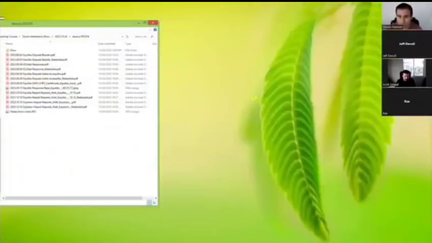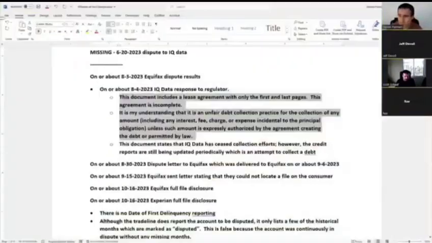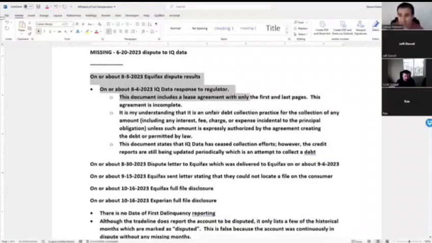So we're kind of doing this in real time, first time, but once you do it and you know what you're doing, then you've got all your snippets together. The only thing that will really take time is putting in the fact pattern. And again, if you do that after each round, this is not a difficult process. And then you get your snippets and 1681F in general. It's my understanding that an unfair collection practice for any amount not expressly authorized. Okay, boom, there you go.